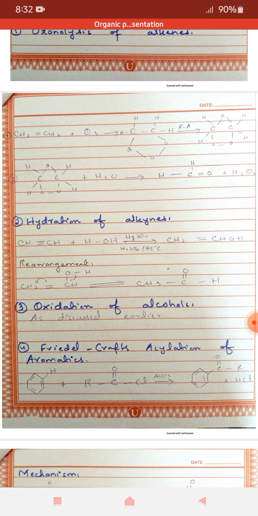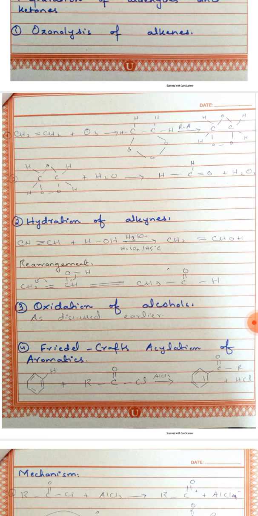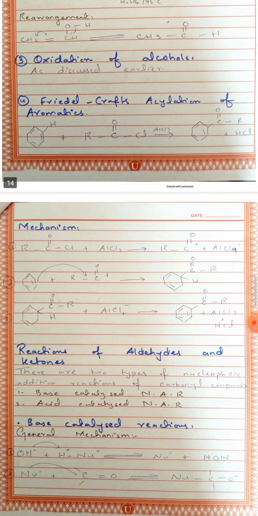The third reaction is oxidation of alcohols. This is the same as what I have discussed earlier in the alcohol topic. The fourth one is Friedel-Crafts acylation of aromatics. The main chain reaction is given.